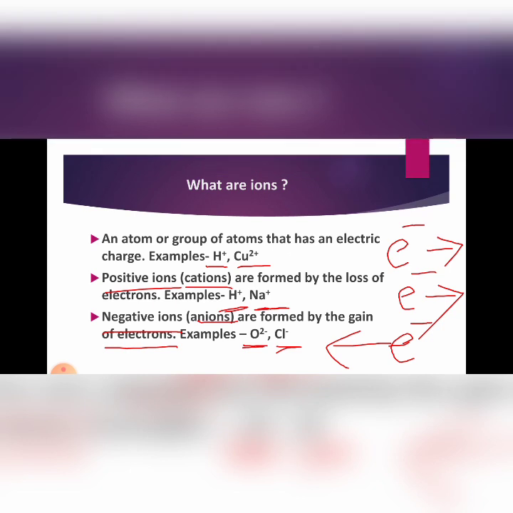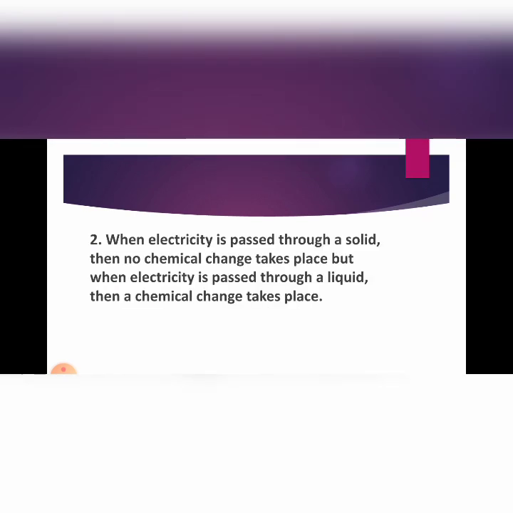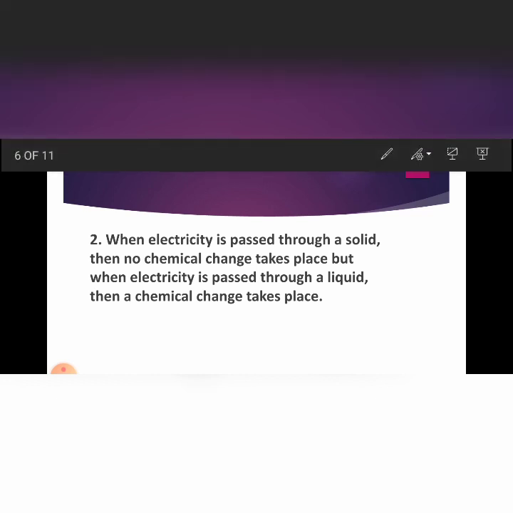So, clear about it? Next difference is, when electricity is passed through a solid, then no chemical change takes place. But when electricity is passed through a liquid, then a chemical change takes place. Chemical change, as you got in class 7, is a permanent change. So the chemical change takes place in liquid.